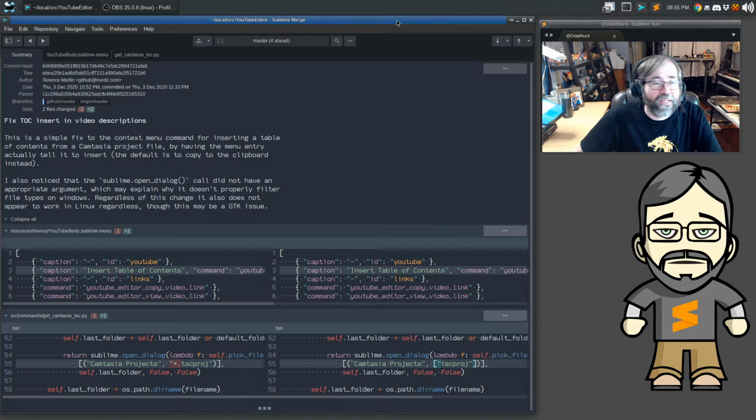Let's go ahead and jump into Sublime Merge where we can see the last commit from yesterday's live stream where we did some refactoring of things and made things a little cleaner. If you haven't seen that live stream yet, you probably might want to check into the stuff that we had in there. It was a pretty good stream. We went long once again.